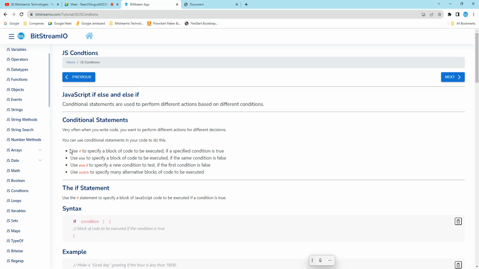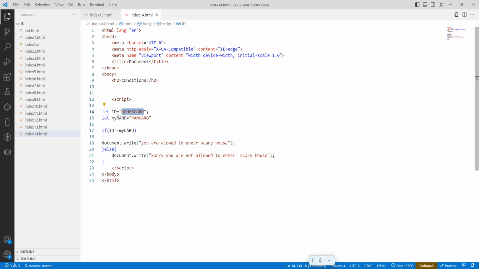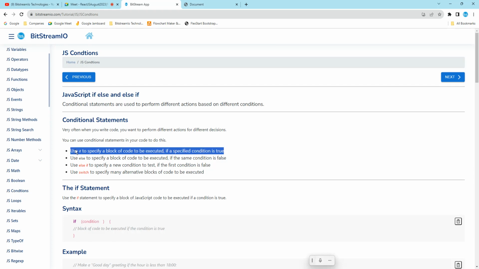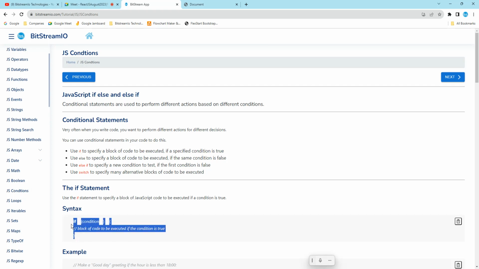See here, the if specifies the block of code to be executed if a specified condition is true. The condition could be anything. He might ask for the ID card, the entry ticket, the pass, or the money. I'm not sure; it depends on the situation and condition. So the condition should be matched. Use if to specify the block of code to be executed if the specified condition is true, which means the if block will be executed.